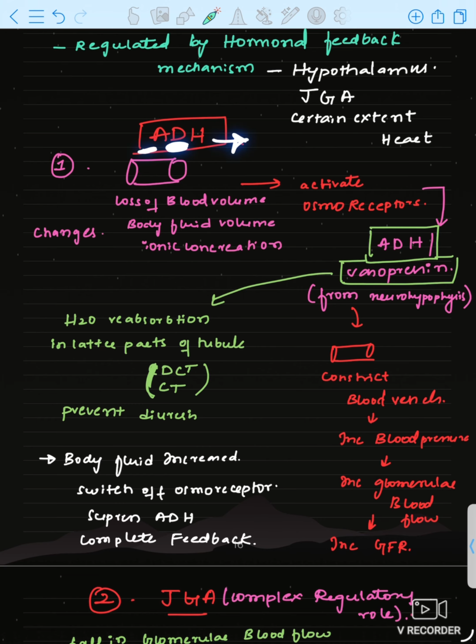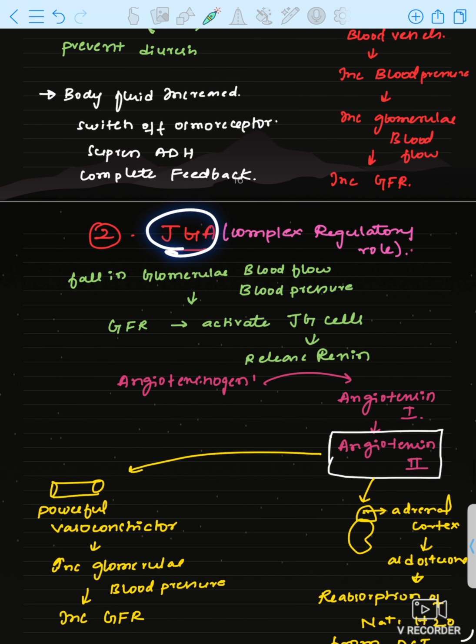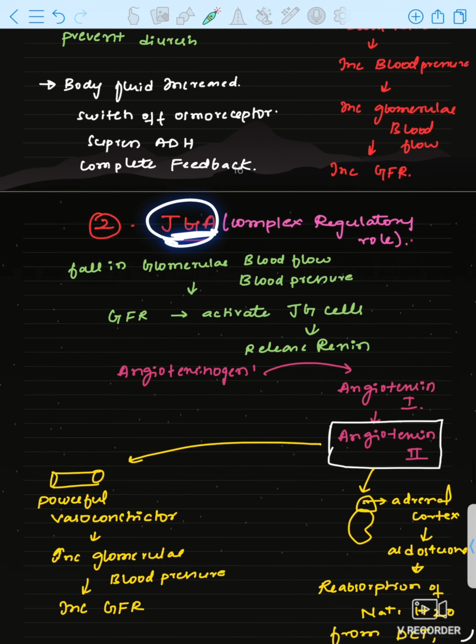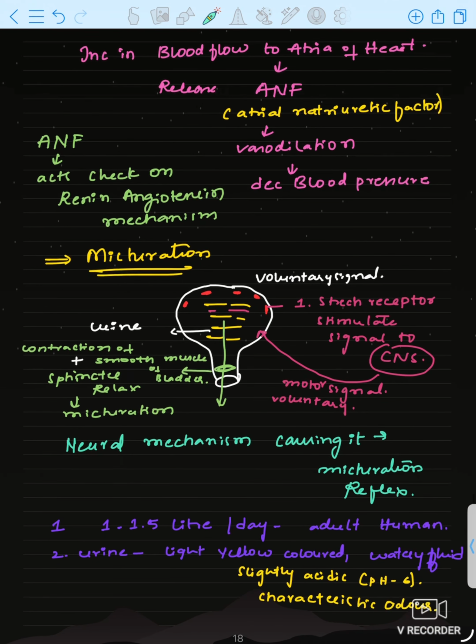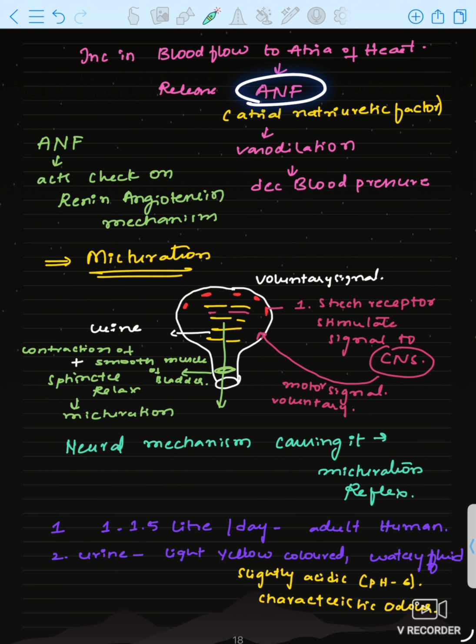Antidiuretic means decrease the urine content. Okay, for that antidiuretic hormone is released. Next, JG cells. JG cells means juxtaglomerular apparatus cells. And next one is ANF. ANF means atrial natriuretic factor.